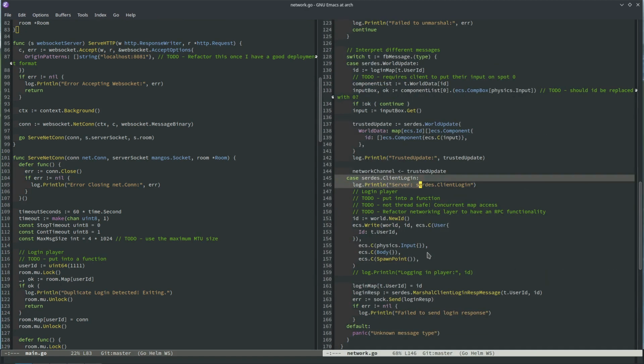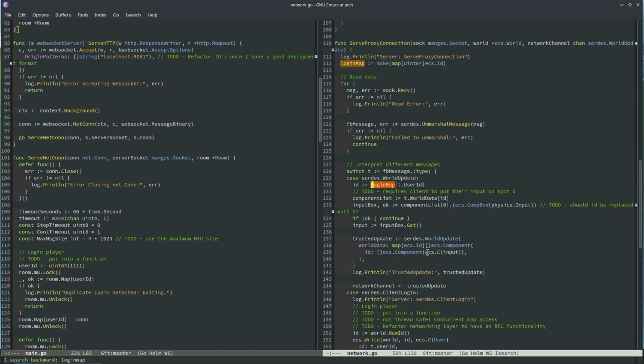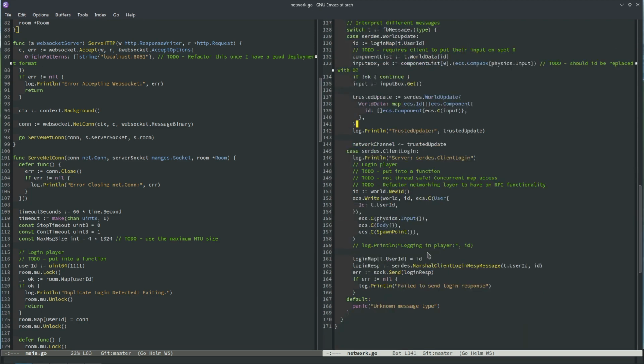Okay, client login, new ID, user ID. I thought I'd map it somehow. How do I do world update messages? So this is the login message. I thought I would put it into some, oh, here's the login map. Okay. I don't really like case statements. I find them really hard to read. I don't know why. Oh, this is just an infinite loop. Oh, okay. This is serving the proxy connection. Okay, so I make a login map. This is what maps the two together.